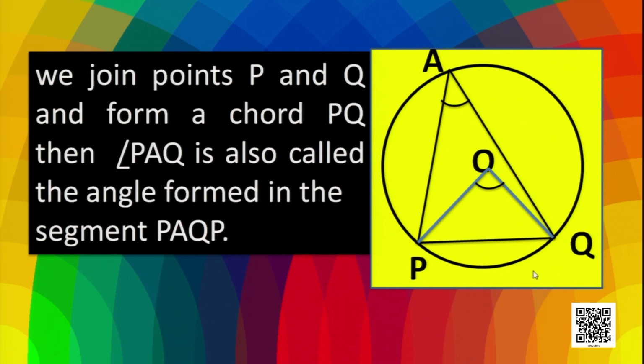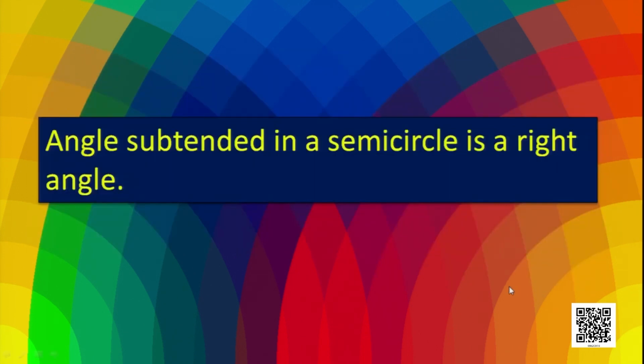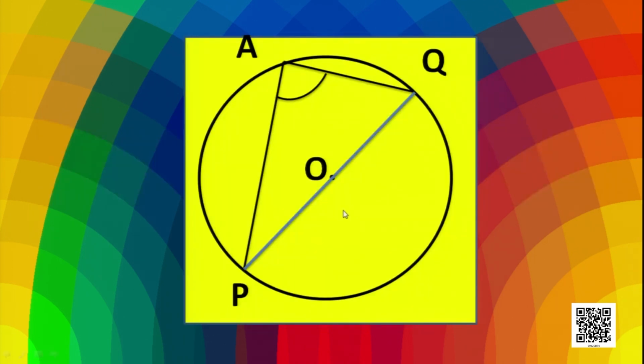Okay. Now, this is the angle in the segment. Now you see, angle subtended in a semicircle is a right angle. If we look at this figure, as you know that PQ is a diameter, it divides the circle into two halves, that is two semicircles.